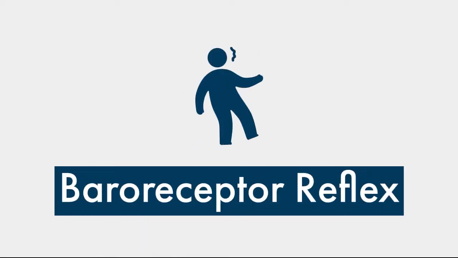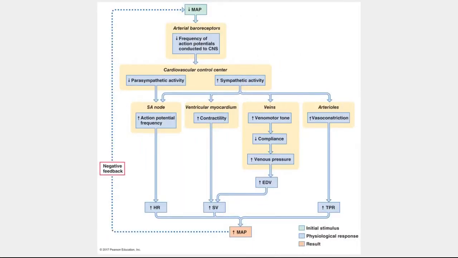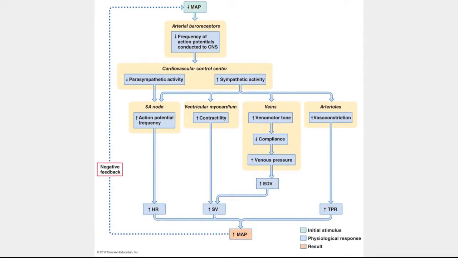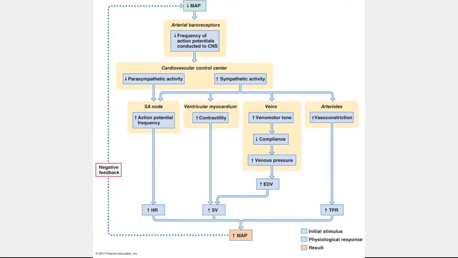The baroreceptor reflex is an extremely important homeostatic regulatory mechanism that functions to make sure MAP never drops too low. Most responses in the baroreceptor reflex are carried out by the sympathetic division of the autonomic nervous system.